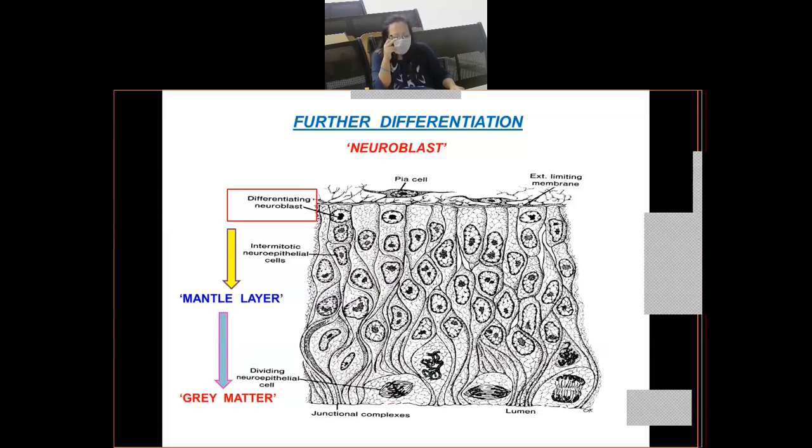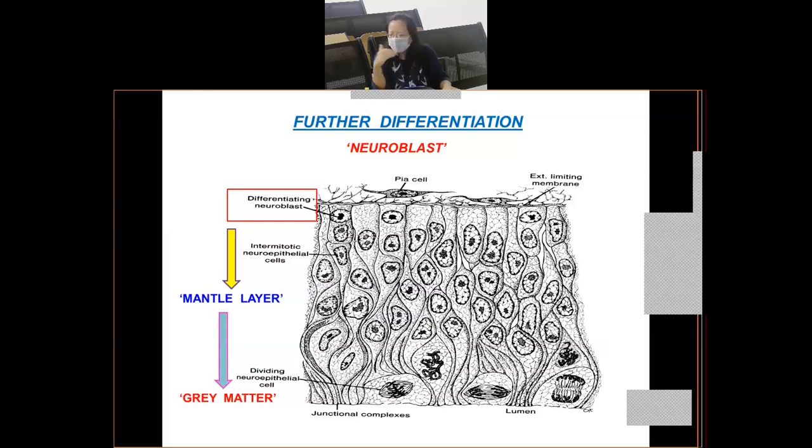Now with the formation of neuroblast, please remember, once a neuroblast is formed from the neuroepithelial cells, it will no longer divide. Neuroblast is also known as the primitive nerve cell, as I've told you earlier. So once they are formed, they lose their ability to divide. How will neuroblasts increase in number? By addition of neuroblasts from the neuroepithelial layer. The neuroepithelial cells will divide and differentiate to form more and more neuroblasts. Neuroblasts cannot divide.